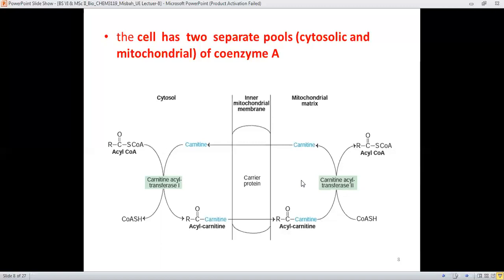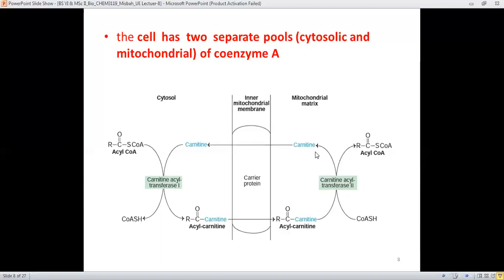When acyl carnitine reaches the mitochondrial matrix, another enzyme is present, carnitine acyl transferase 2. Again an exchange occurs, and the acyl group is given to CoASH. Therefore, the thioester bond, the C-S bond, is formed again, and the carnitine is released.